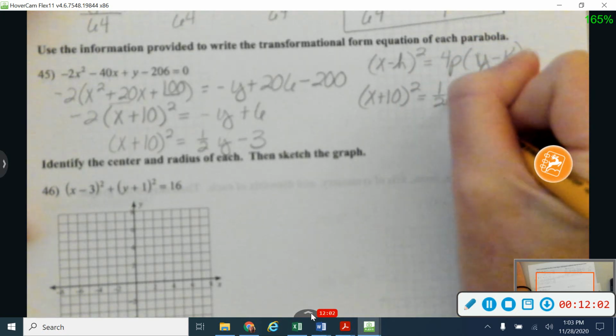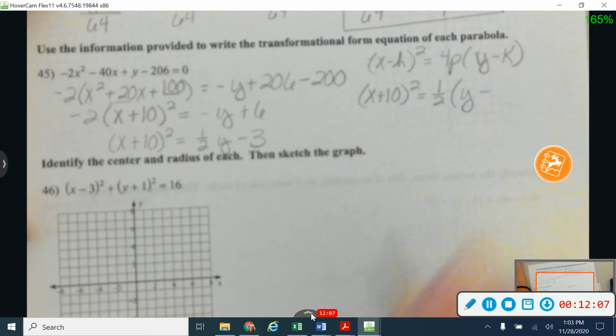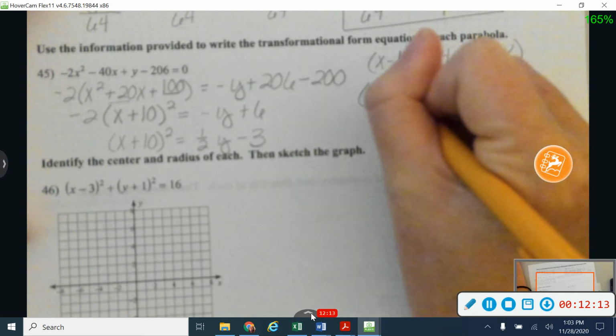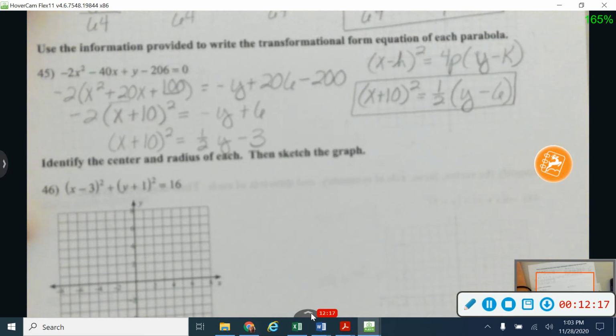And I'm going to take out a 1/2, which is going to give me y minus, and when I divide that by 1/2, that's going to give me a 6 inside there. So think about if you were to distribute back in, 1/2 times 6 would give you this 3 back right here.